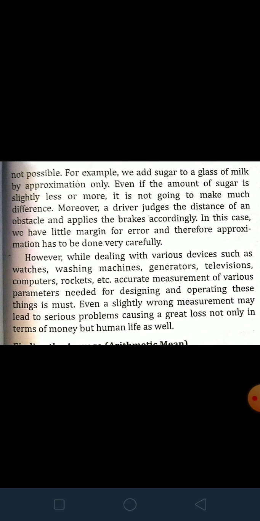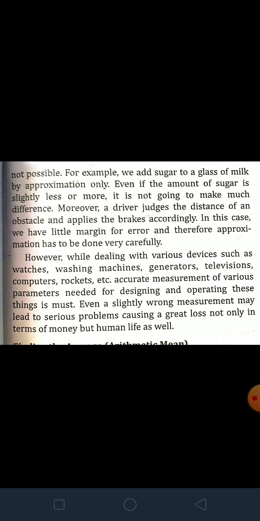Even if the amount of sugar is slightly less or more, it is not going to make much difference. Moreover, a driver judges the distance of an obstacle and applies the brakes accordingly. In this case, we have little margin for error, and therefore approximation has to be done very carefully.